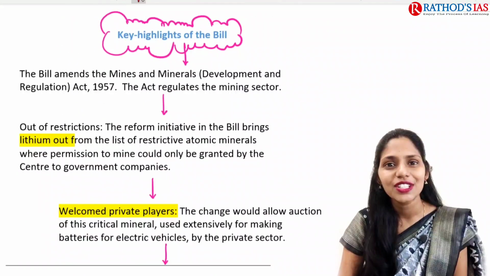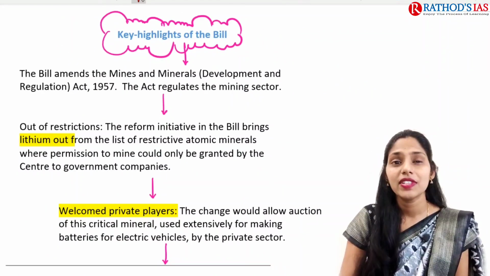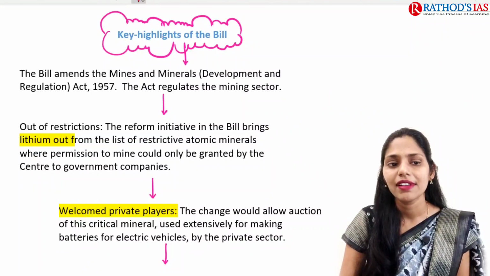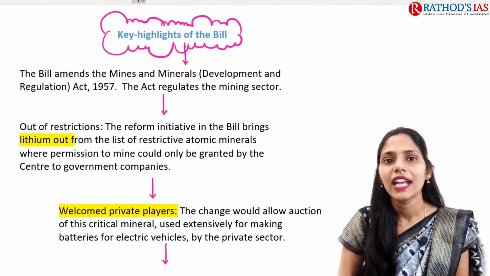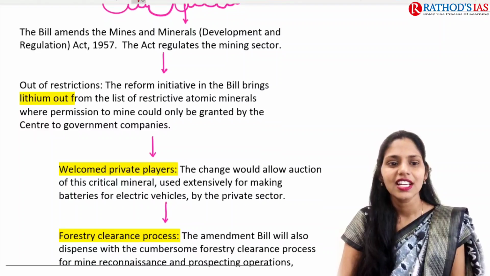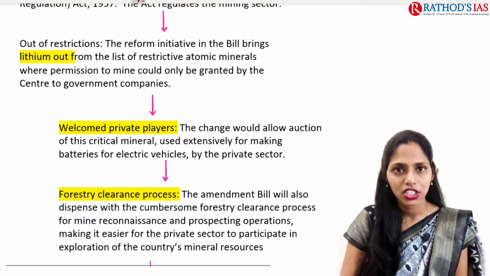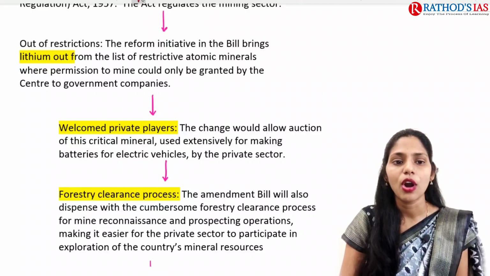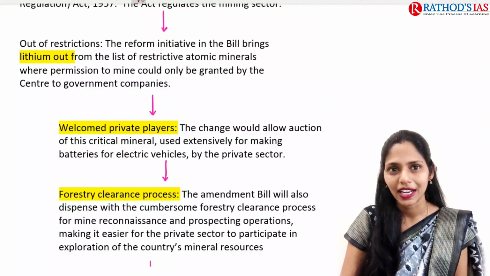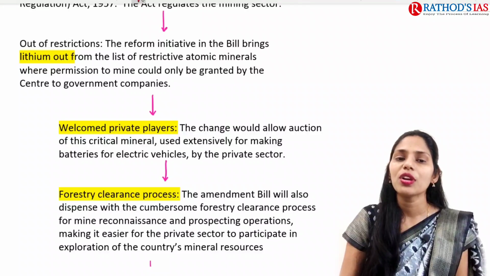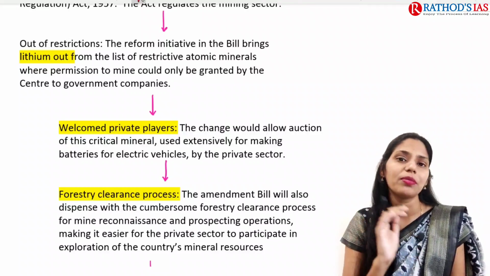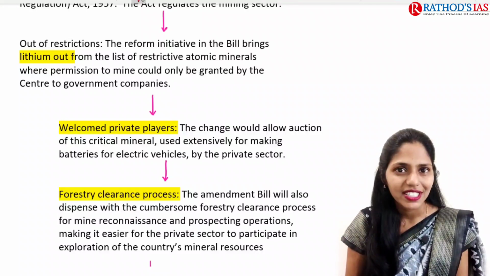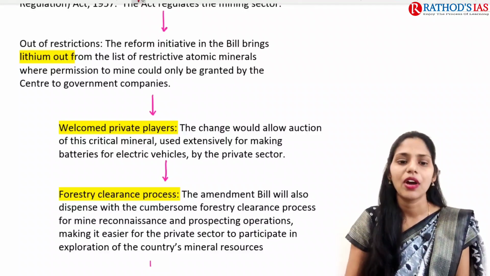So what are the key highlights of this bill? This bill amends the Mines and Minerals Development and Regulation Act of 1957, right? If you're talking about restrictions, this bill brings lithium out of the list of restricted atomic minerals. Whenever you remove it from the list, the private sector can easily access lithium.